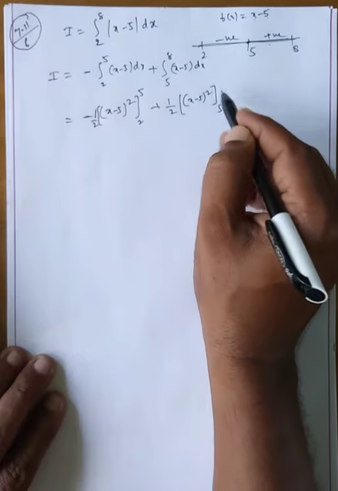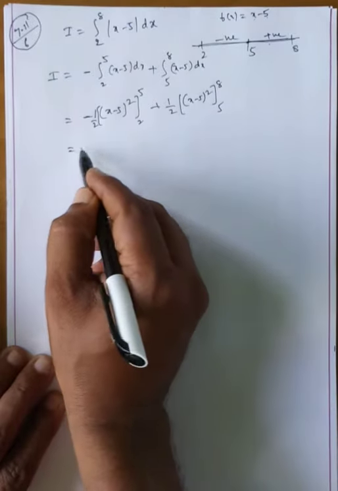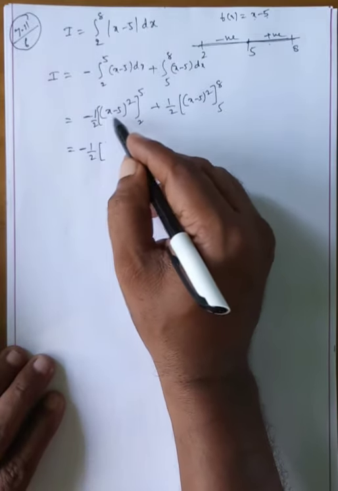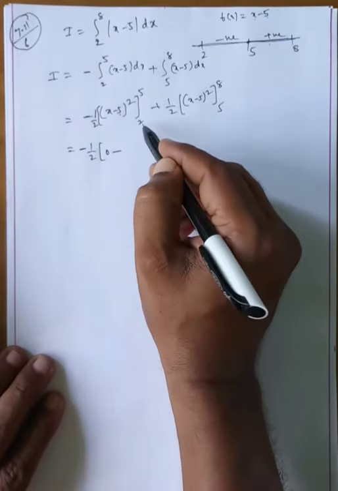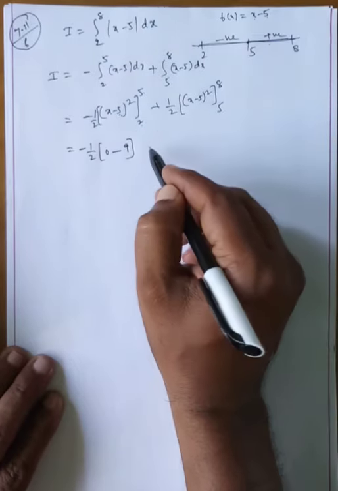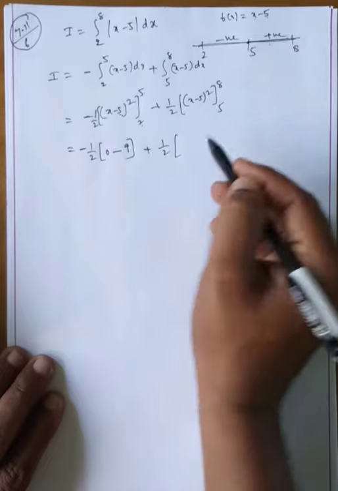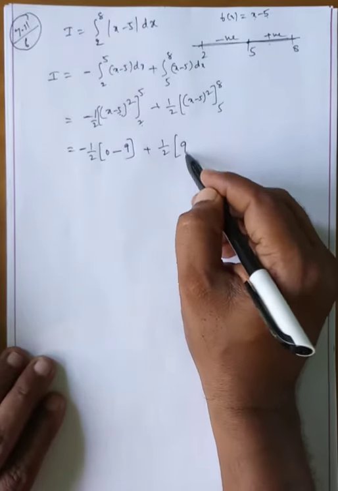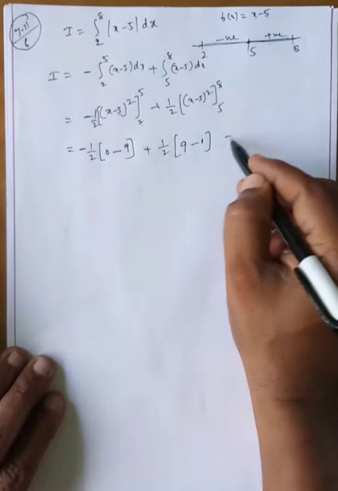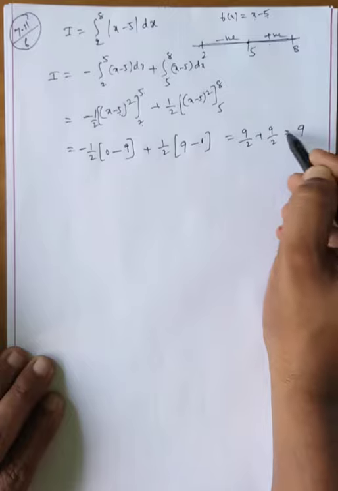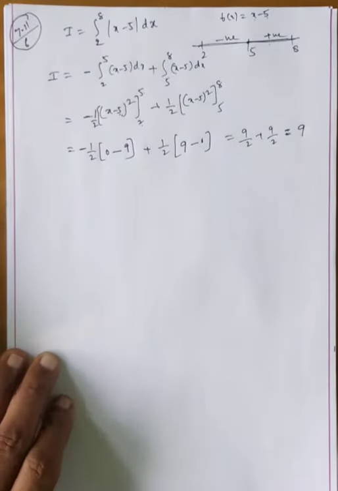Limits 5 to 8. Now minus 1 by 2 into upper limit is 5: 5 minus 5 is 0, minus lower limit is 2: 2 minus 5, minus 3 whole square means 9. Plus 1 by 2 into upper limit is 8: 8 minus 5 means 3, 3 square means 9, minus 0. Now 9 by 2 plus 9 by 2. That equals, what is the answer? 9 is the answer. Okay, my dear students.